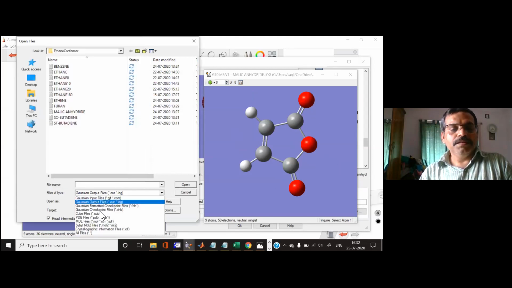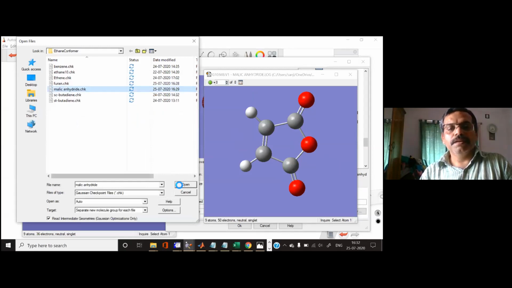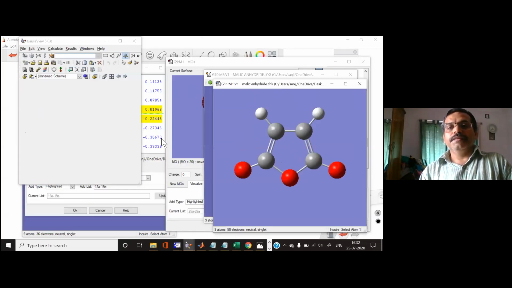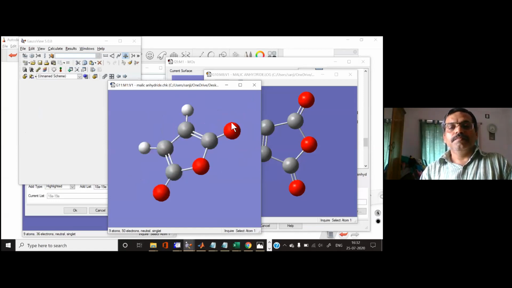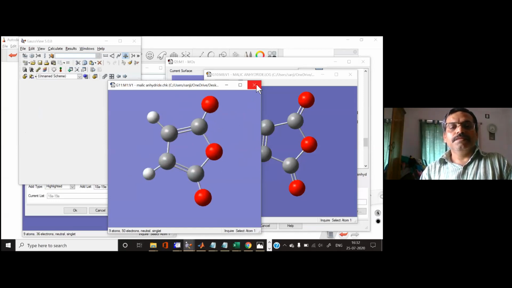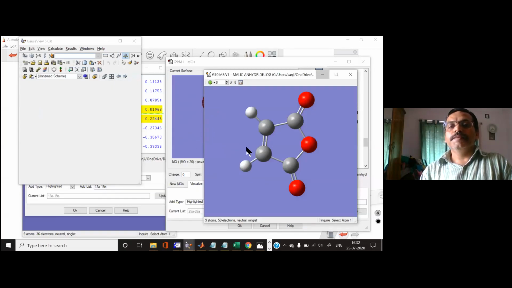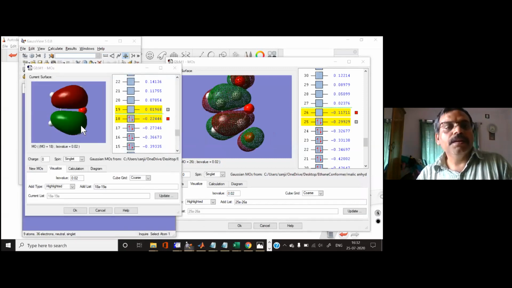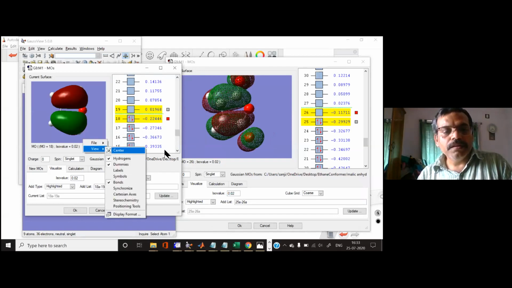So here you can see this is my checkpoint file. Okay, you can see these two molecular orbitals. In furan, you have this highest occupied molecular orbital, and that should interact with the lowest unoccupied molecular orbital of maleic anhydride.